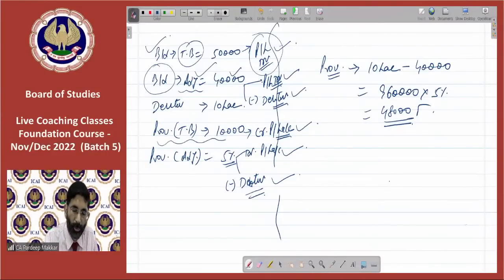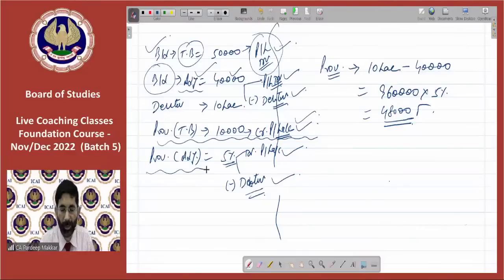Whenever provision for doubtful debt is given in trial balance, provision for bad debts or doubtful debt, one and the same thing, it will be credited to P&L account. That's it. Single treatment. But whenever provision for doubtful debt is given in adjustment, you have to calculate it, and then you have to debit it to P&L account and also deduct from debtors. That I have explained. Maybe everyone is clear.